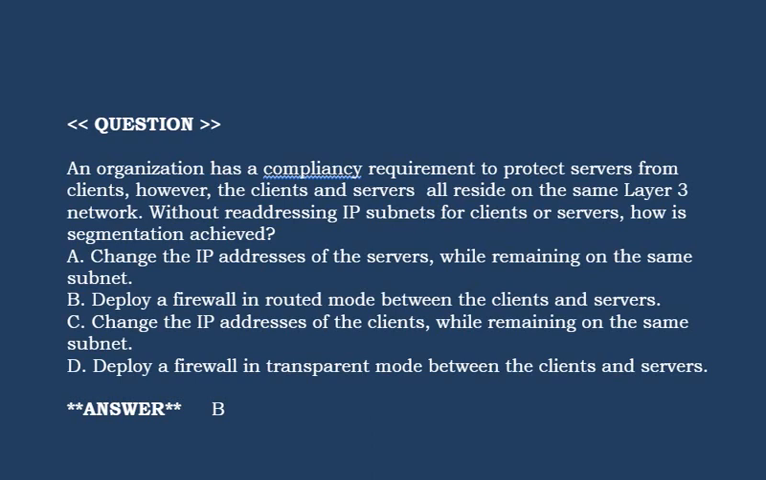Option A. Change the IP address of the servers while remaining on the same subnet. Option B. Deploy a firewall in routed mode between the clients and servers. Option C. Change the IP addresses of the clients while remaining on the same subnet. Option D. Deploy a firewall in transparent mode between the clients and servers. Correct answer is option B.